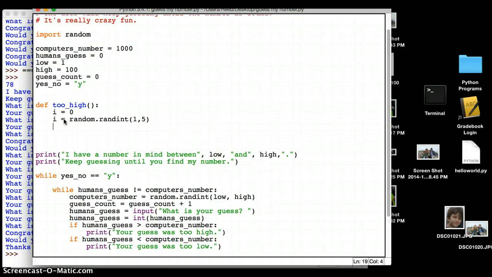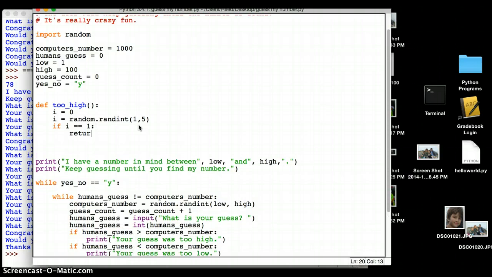Okay. And now I'm going to do something kind of interesting. I'm going to return a different message based on these numbers. So if i equals 1, return, in quotes, "That was too high."